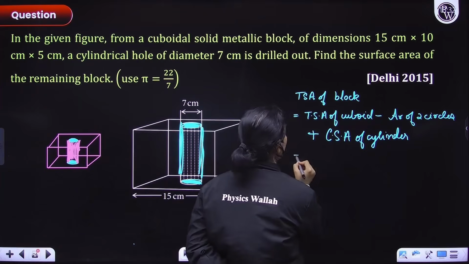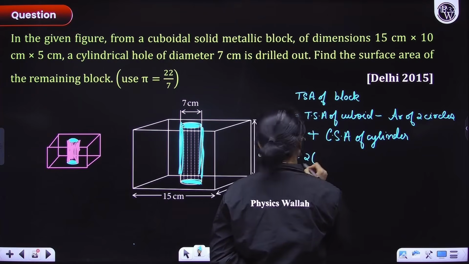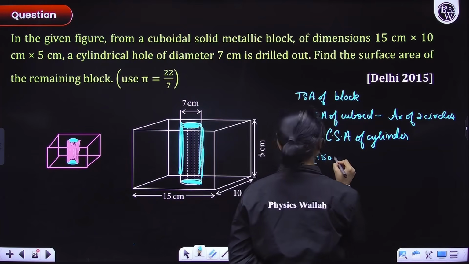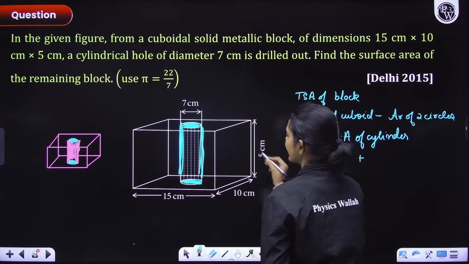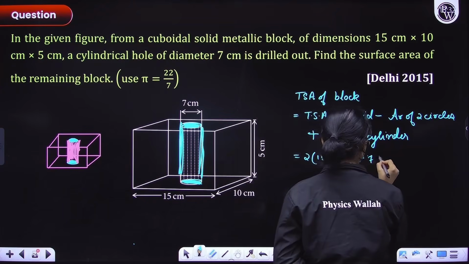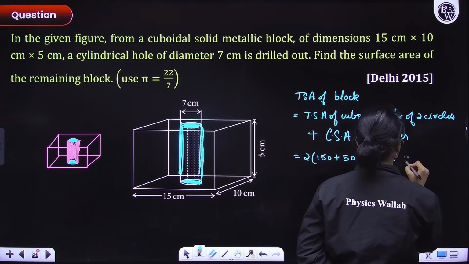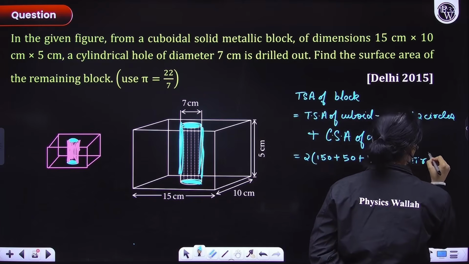Okay, so now total surface area of cuboid is very easy to figure out. 2 into LB plus BH plus HL. So I'm directly writing everyone. 2 into 15 into 10 is 150, plus 10 into 5 is 50, plus 5 into 15 is 75. Okay? Now minus area of two circles. So area of two circles would be 2 pi r square, right?